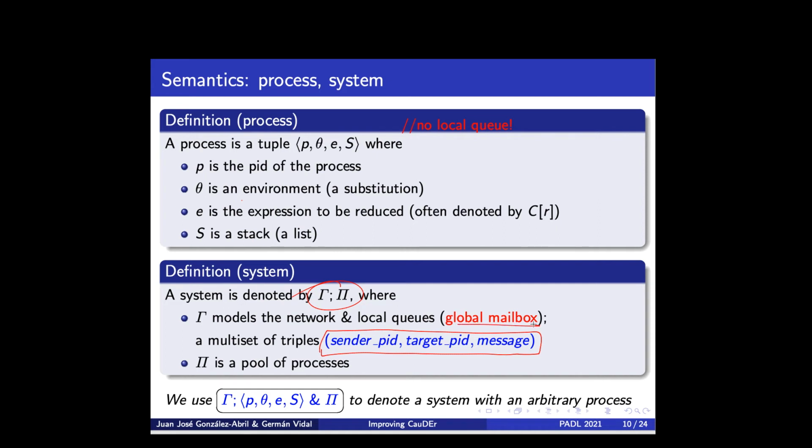It models both the network and the local queues of the processes. Observe that we don't have a component to represent the local queue in each process, but this is part of gamma. And then the second component, pi, is a pool of processes where processes are composed using this operator, which we consider a commutative and associative operator. And therefore, an expression like this one is used to denote an arbitrary process P in a system.